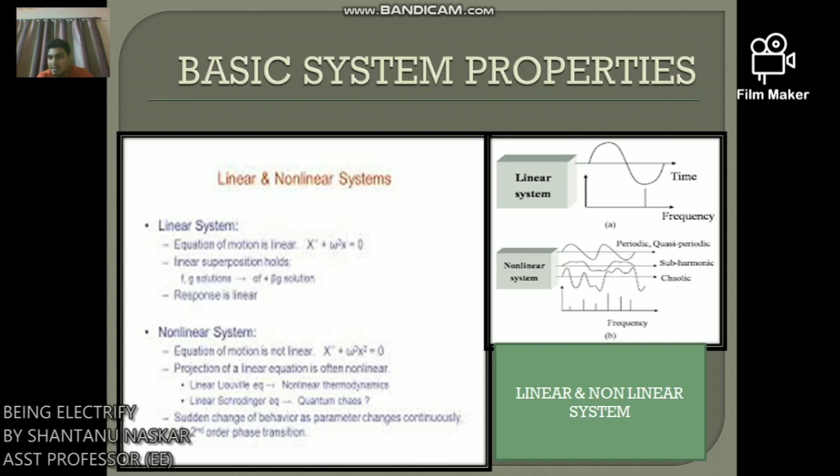The above property defines a continuous time linear system. That means the system should be homogeneous and it should maintain the principle of superposition. Okay.